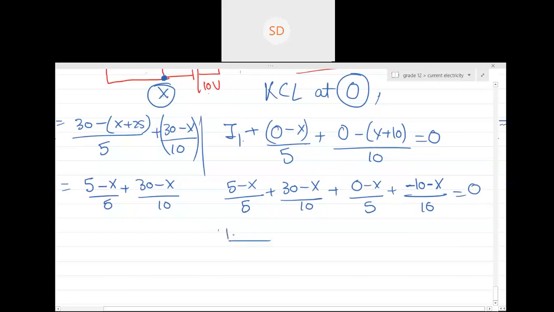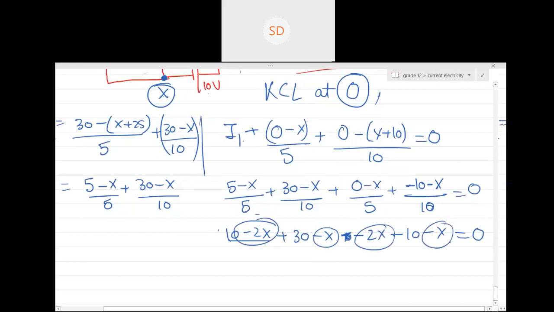It will be 10 minus 2x plus 30 minus x. Can you see the LCM is 10 basically? Plus minus x, then minus 2x, so this will become minus 2x. Then this will become minus 10 minus x. Yes or no? So can you see over here minus 2x, minus x, minus 2x, minus x.